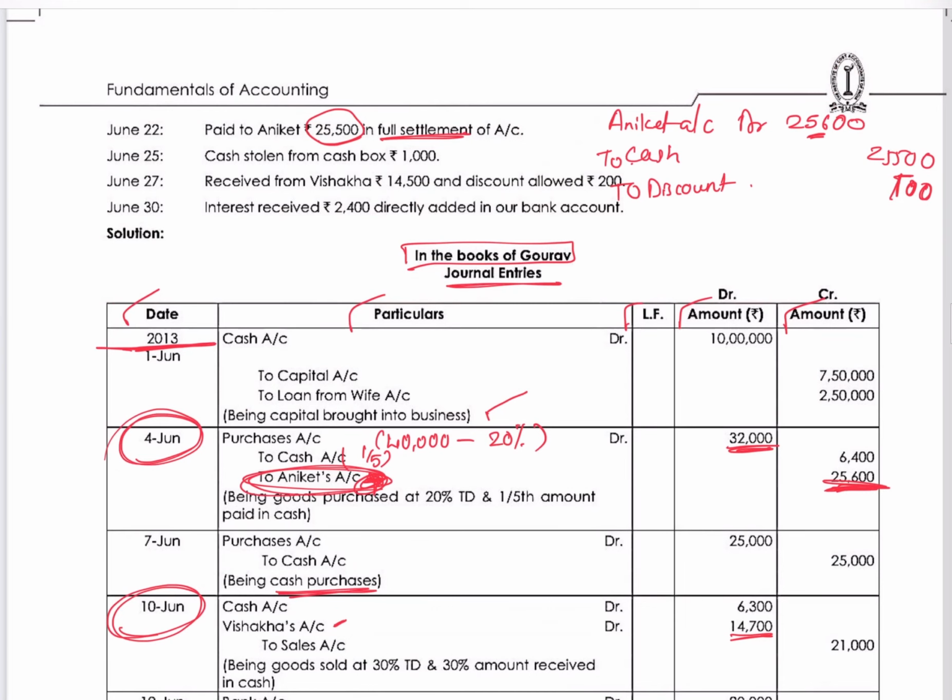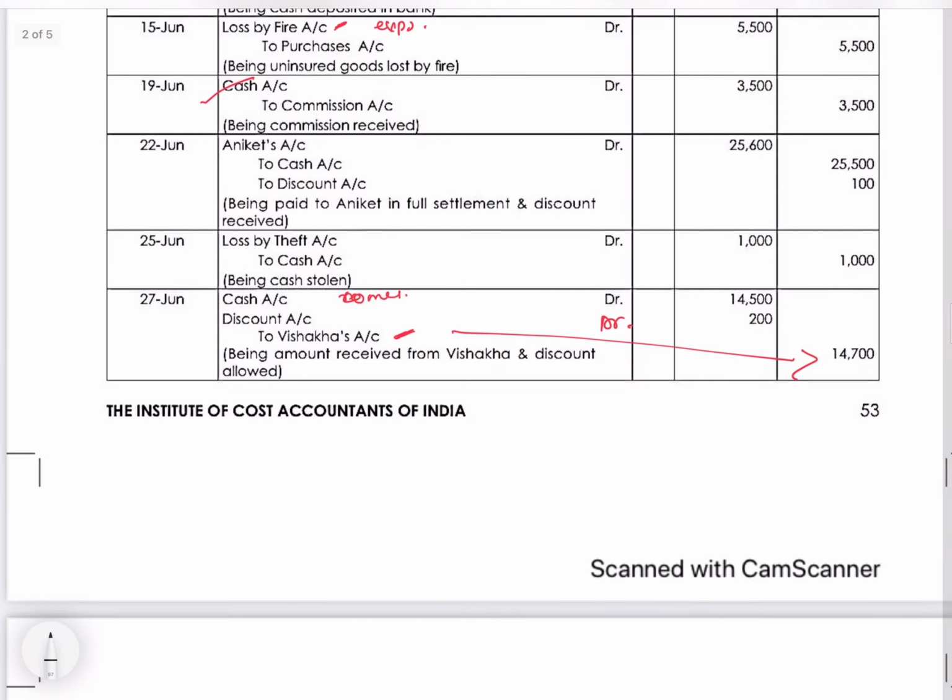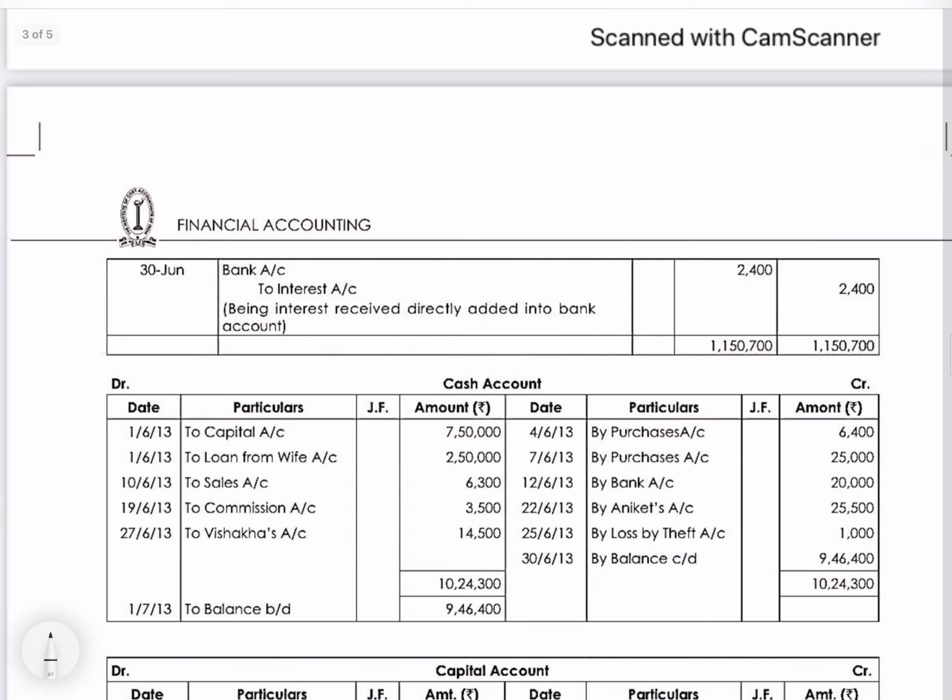Then interest received 2,400 directly added to our bank account. So here cash is not involved, it is going directly to our bank. Interest is an income. So credit income and bank is the receiver. So bank should be debited. So bank to interest 2,400. Okay. Being interest received directly added into bank account.